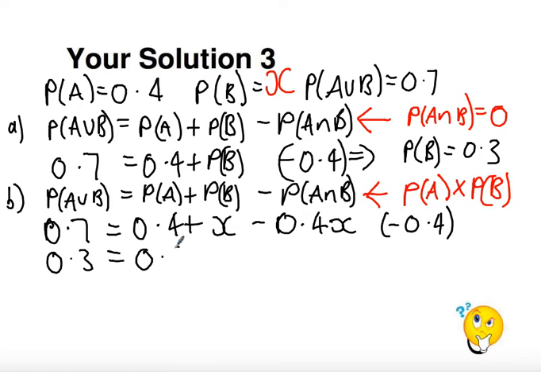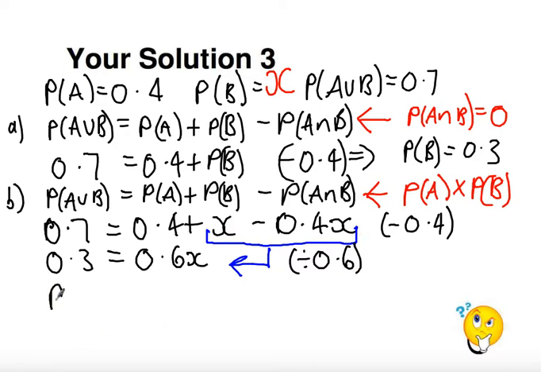So I get left with 0.6x. I'm just doing x minus 0.4x gives me 0.6x. So then solving this equation, dividing both sides by 0.6, we're going to get probability of B is equal to 0.3 divided by 0.6, which gives you an answer of 0.5.